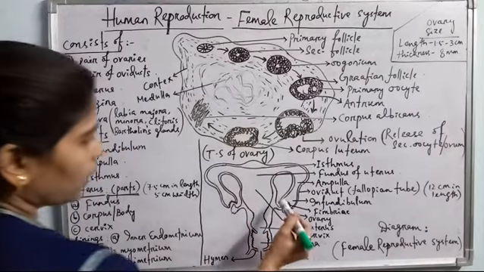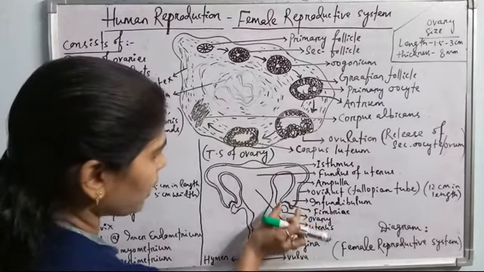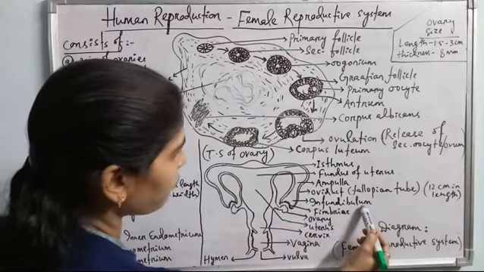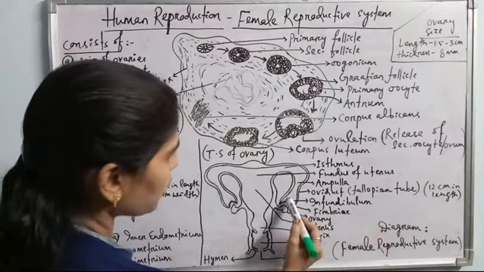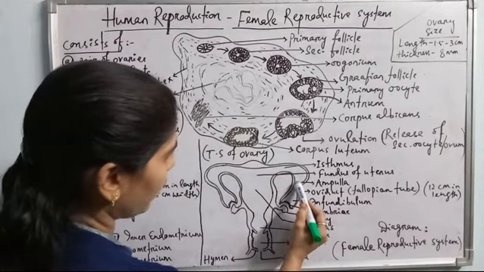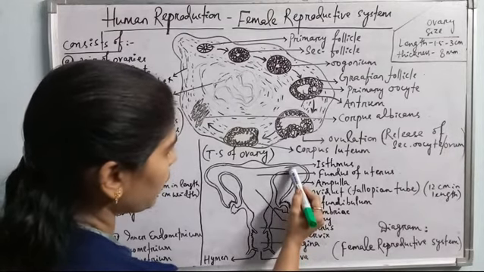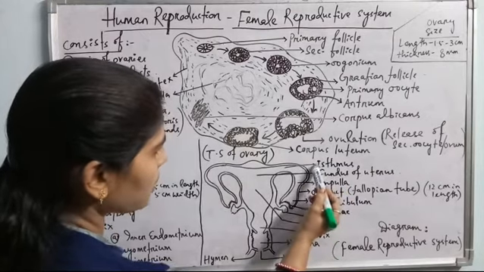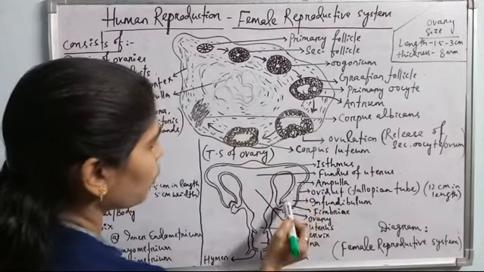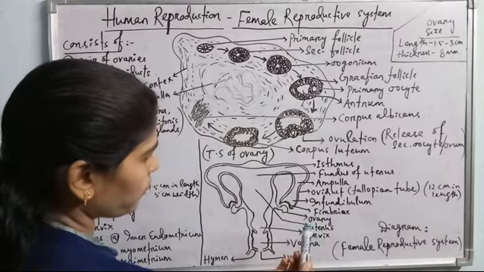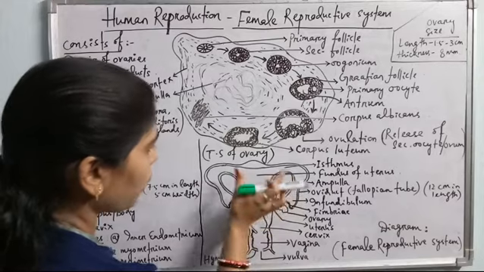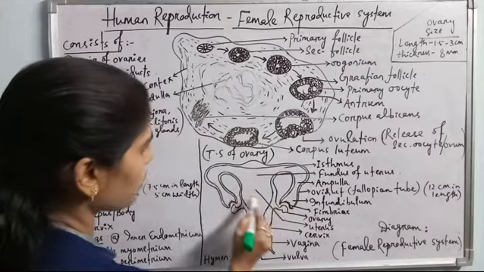The proximal part of the oviduct is funnel shaped, and this proximal part is called infundibulum, which opens into another part called ampulla, and ampulla opens into the third part called isthmus. So infundibulum, ampulla and isthmus, these are the three parts of oviduct or fallopian tube. And both the sides of isthmus of the fallopian tube open into uterus.